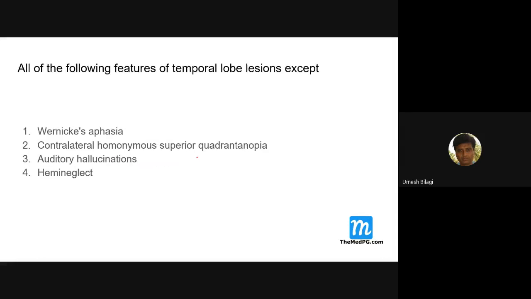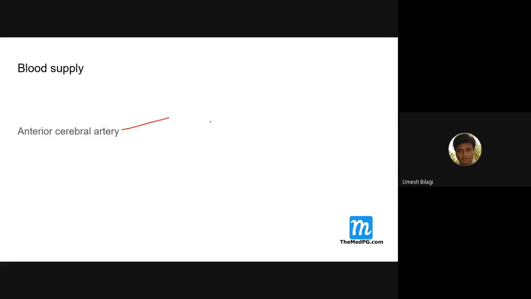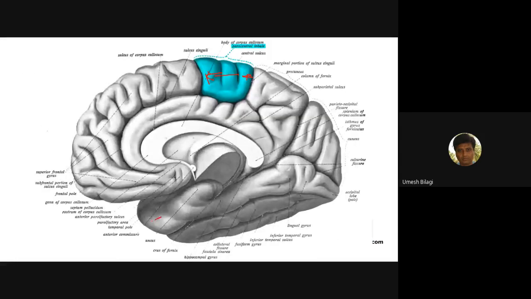Now, all of the following are features of temporal lobe lesions. What is the temporal lobe? This one is the temporal lobe. This is the parietal, this is the frontal, and this is the temporal lobe here.